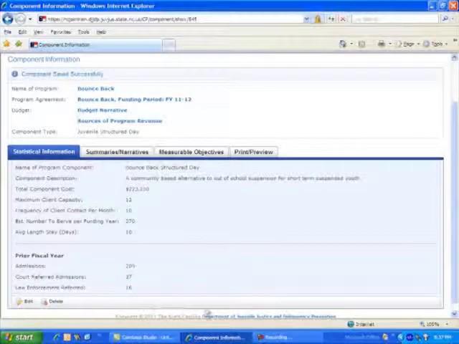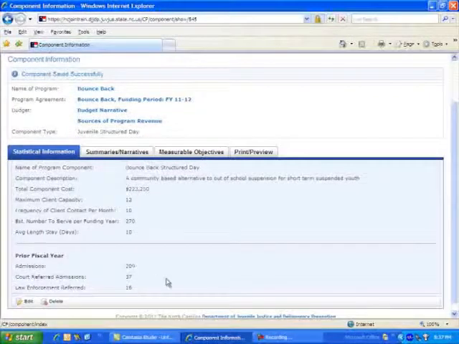If any of the statistical information needs to be modified, click on the Edit button and make the changes. But remember to click the Save button after making the changes. Users may repeat these steps to add additional components.